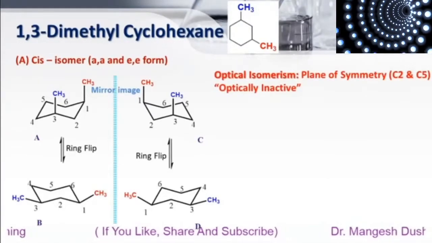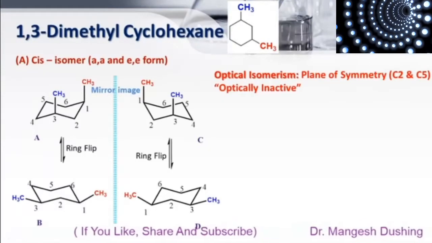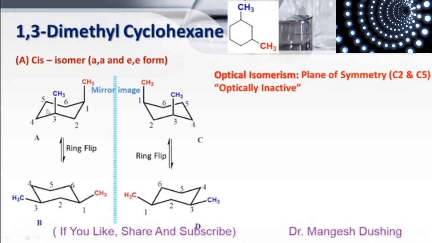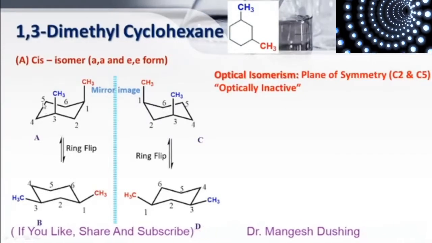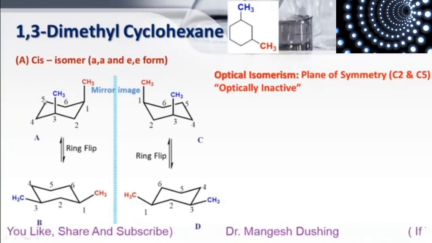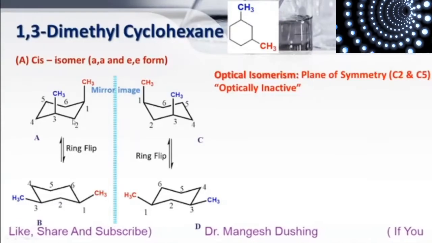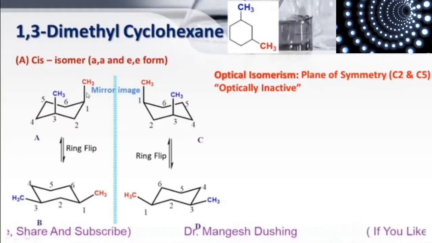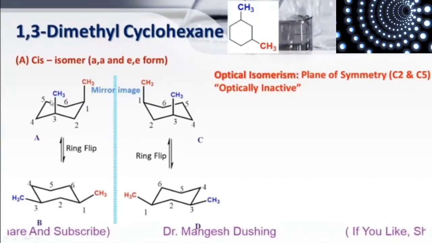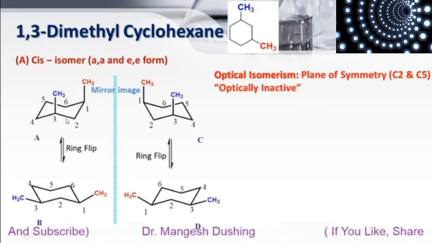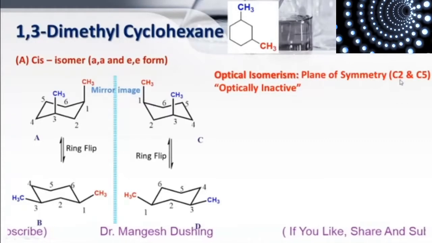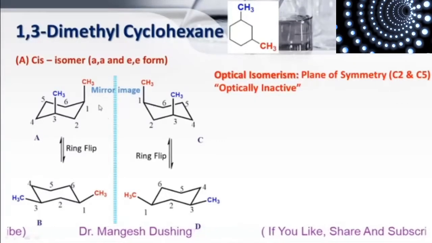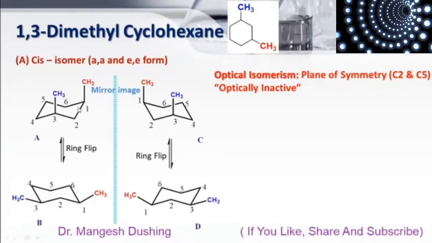Now we will see the optical isomerism in these compounds. If you see carefully, all four structures are looking symmetrical. See here, if the plane is passed through carbon number 5 and carbon number 2, there are equal halves. That's why this molecule possesses a plane of symmetry, and that's why this compound becomes optically inactive.